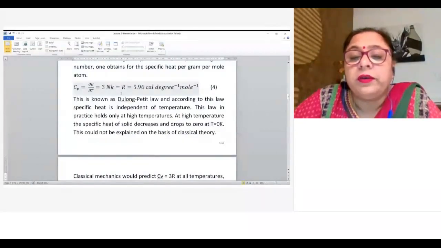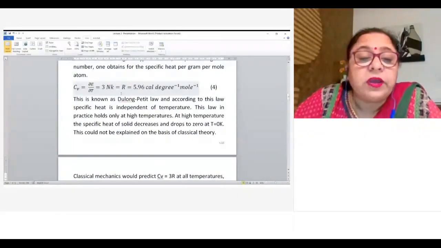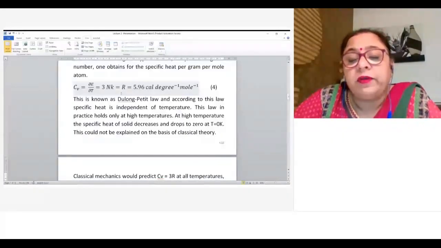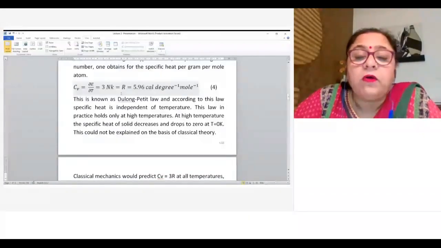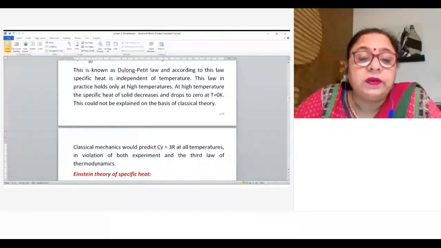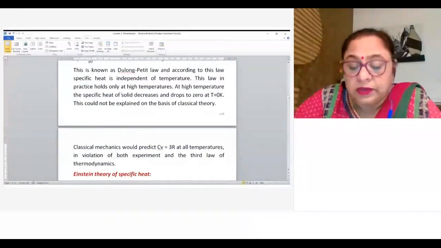However, I told you earlier also, at low temperature the specific heat of solid decreases and drops to 0 at 0 degree Kelvin. It means when temperature is 0, heat capacity becomes 0. So this cannot be explained on the basis of classical theory. The classical mechanics predicts that Cv is equal to 3R at all temperatures, which is in violation of both experiment and the third law of thermodynamics.